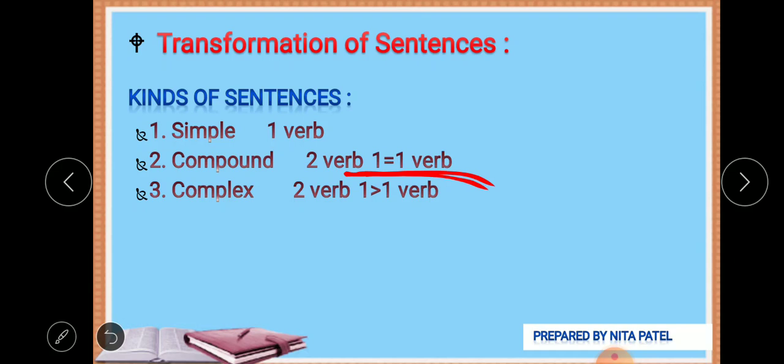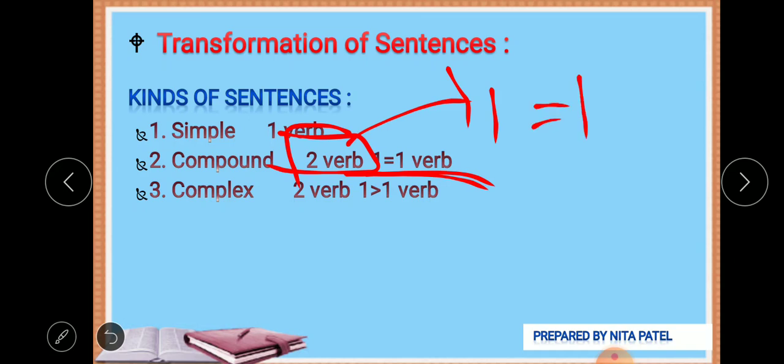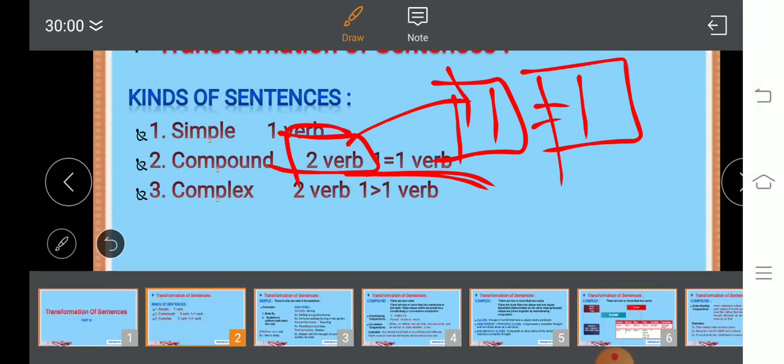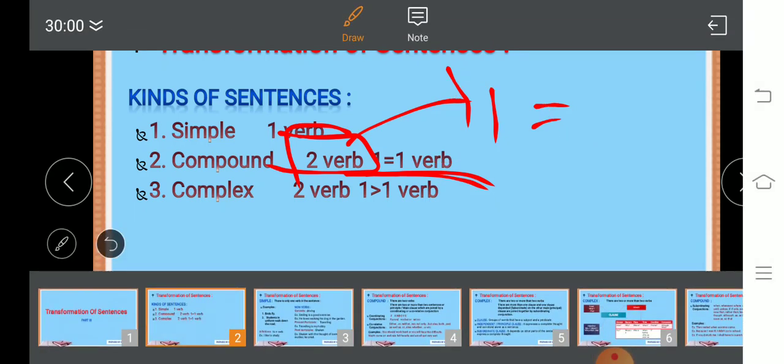In a compound sentence there are two verbs, and one verb is equal to the other verb, which means both are equally important.